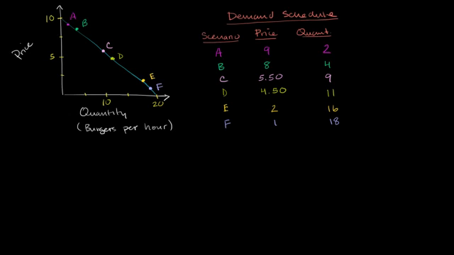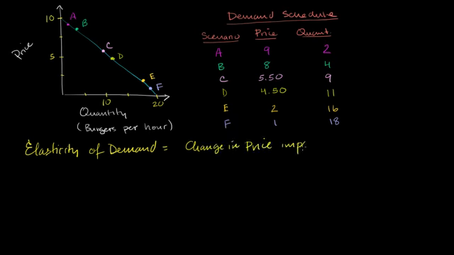What we're going to think about in this video is elasticity of demand. Elasticity of demand is a measure of how the quantity demanded changes given a change in price, or how a change in price impacts the quantity demanded. I want to be careful here.